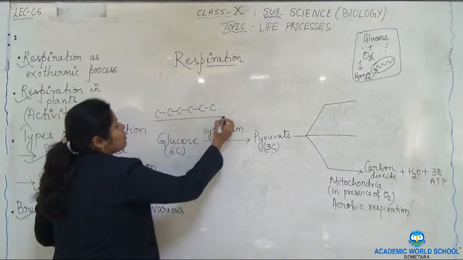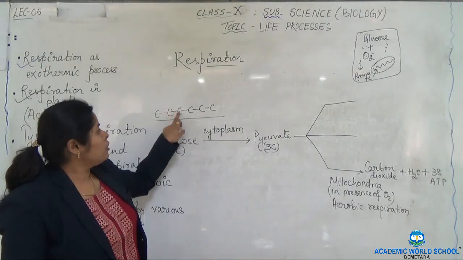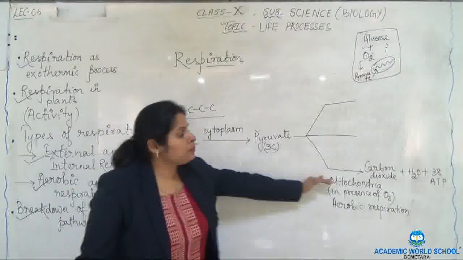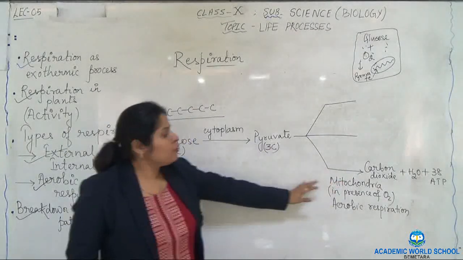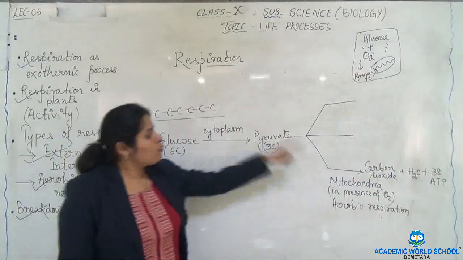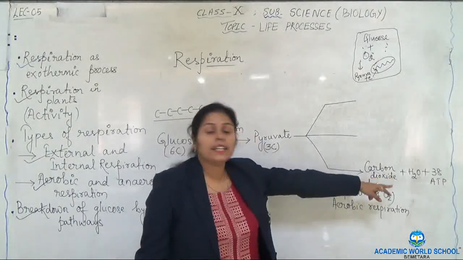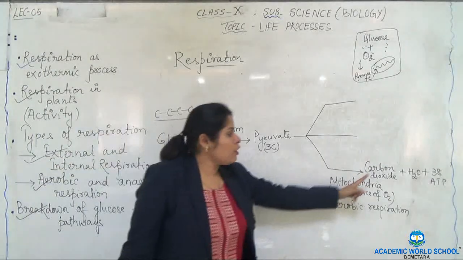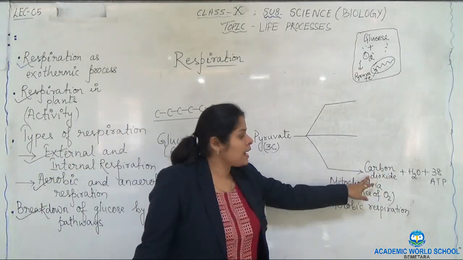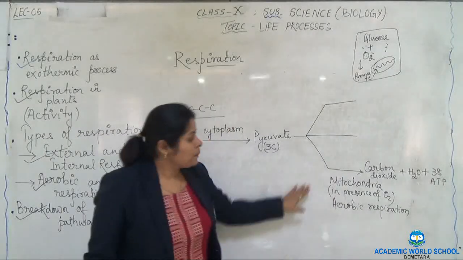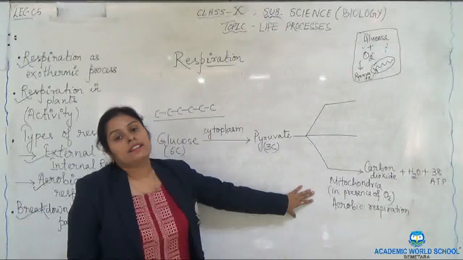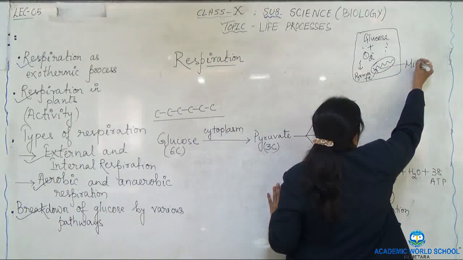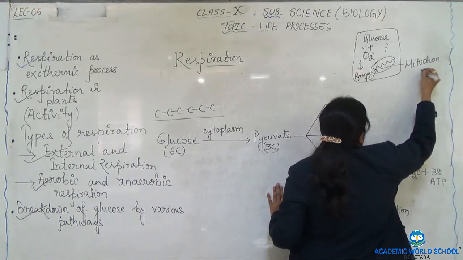Here the glucose bonds got broken down to form 3 carbon pyruvate, which further got broken down inside mitochondria to form 1 carbon compounds. See, from 6 to 1. So we have got 38 ATP. So 1 molecule of glucose broken down forms 38 ATP, and carbon dioxide is a 1 carbon compound. This takes place in the cells inside the mitochondria. Let me label this one mitochondria.